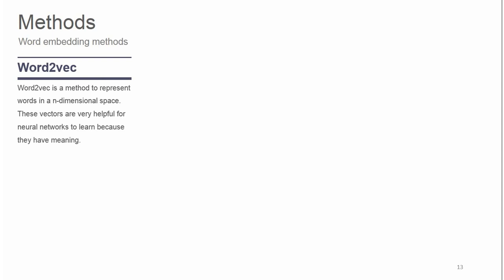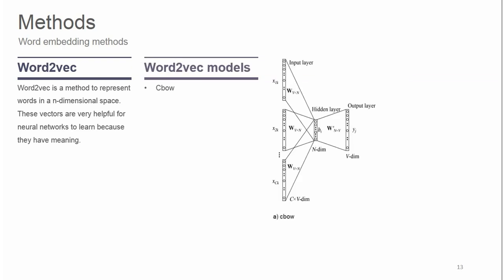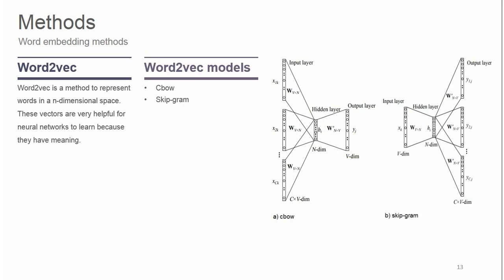Word2vec is a method to represent words in an n-dimensional space. It is a two-layer neural network whose input is a text and output is the word vectors of that text. There are two main ways to train the neural network in the Word2vec model. CBOW, Continuous Bag of Words model. In this method, the model tries to guess the desired word using the words around it. The next is skip-gram. This model is in contrast to the CBOW method. That is, the model tries to guess the words around a word that it receives.